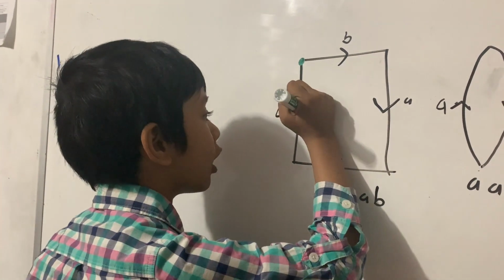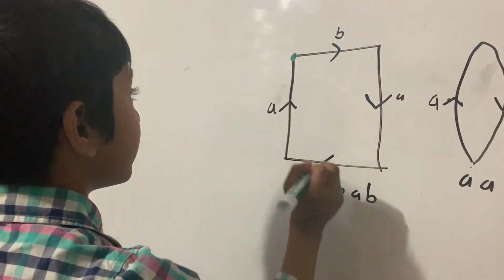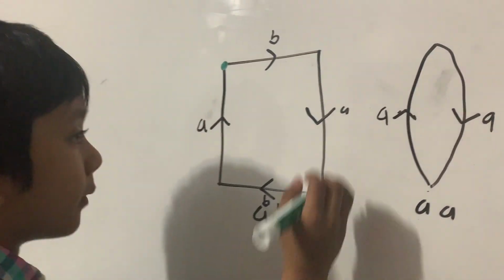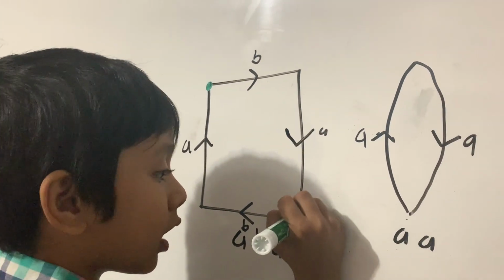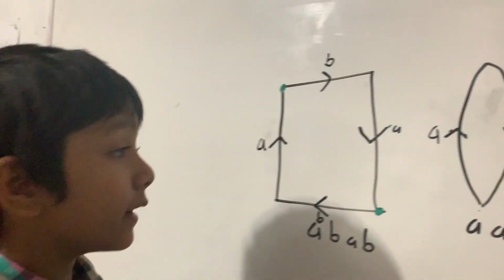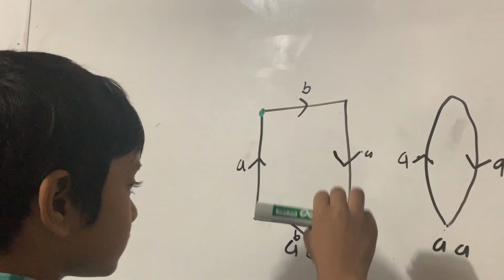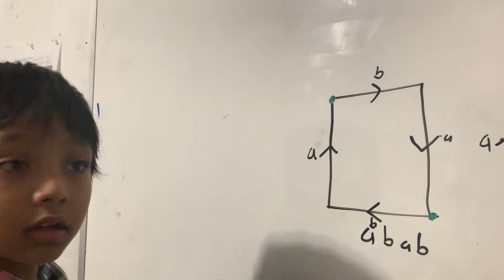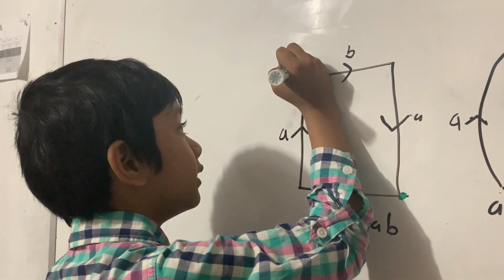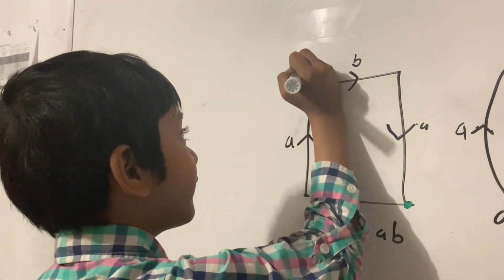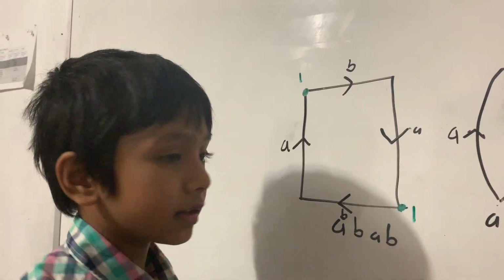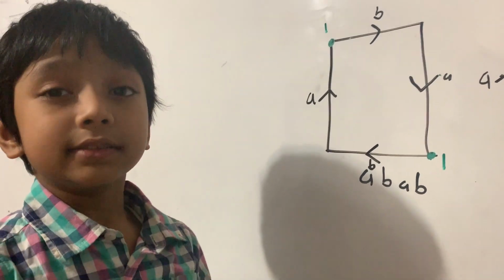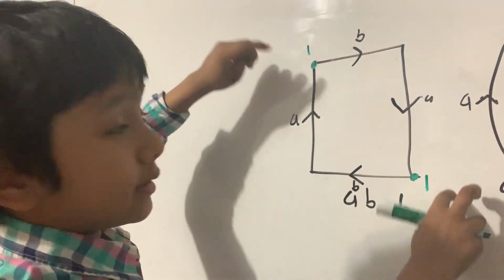The top of A is always where the arrow is pointing. So in this case, this is the top of A, but this is another top of A since the arrow is pointing there. Now, both of them are the bottom of B, but these are both the top of A. So we have to label them both 1. We cannot label them differently because they are the same points.